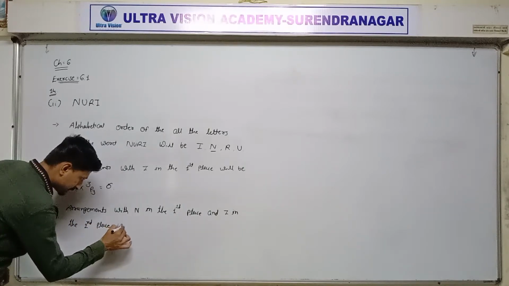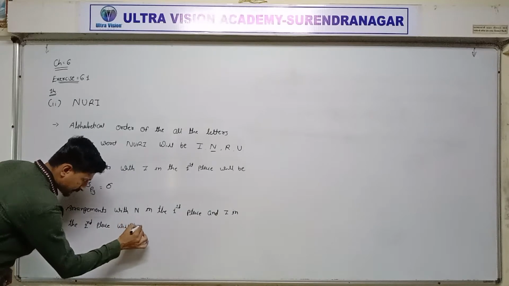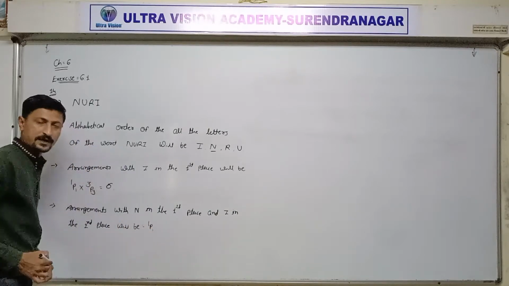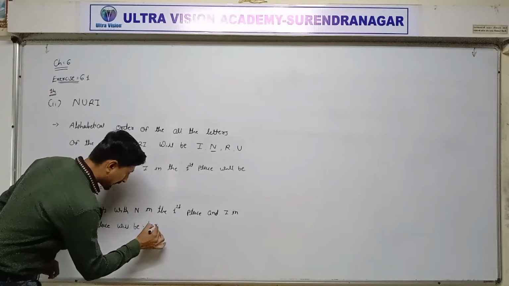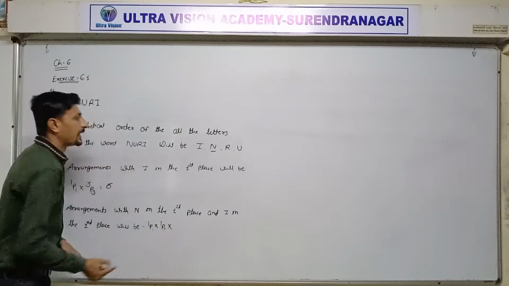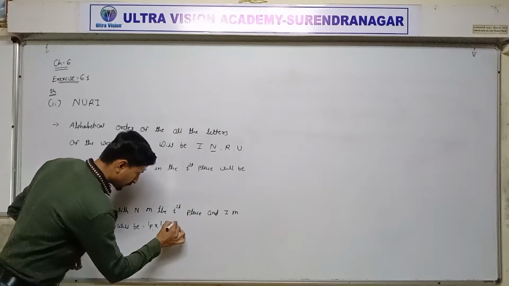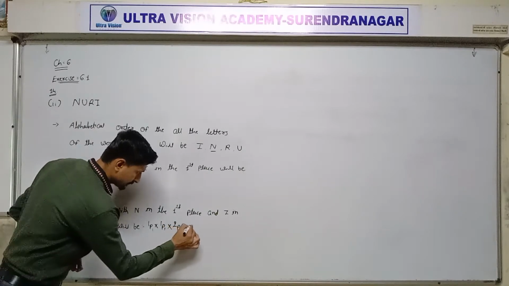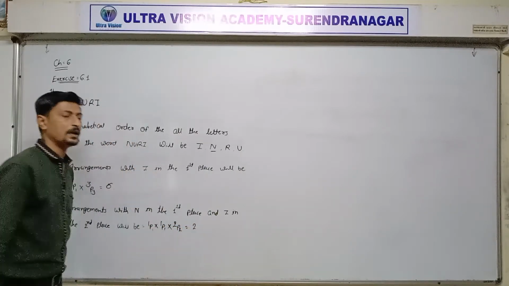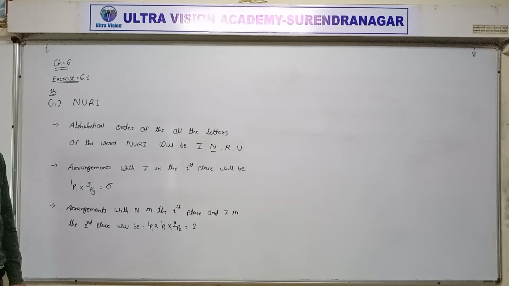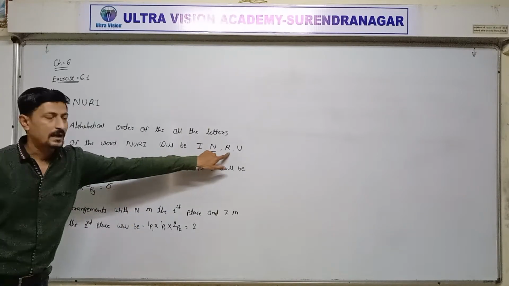It will be 1P1, N repeated one time, I also one time, and the rest two letters R and U, 2P2. Total 2 ways.